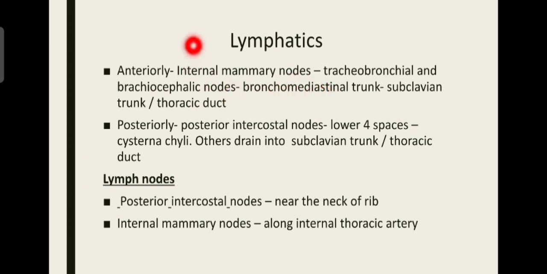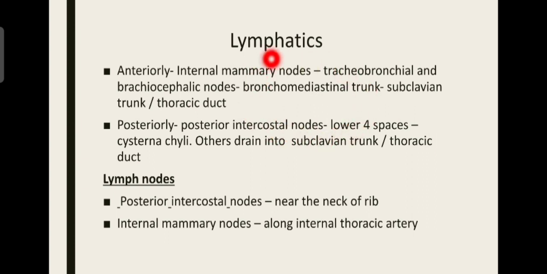Then these internal mammary nodes drain into the tracheobronchial and brachiocephalic nodes. Tracheobronchial nodes are present along the trachea and the bronchus, that is the part of the bronchi dividing from the trachea, and the brachiocephalic nodes are present near the arm and the neck. They drain into the bronchomediastinal trunk.